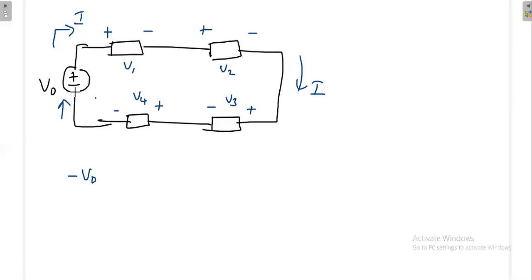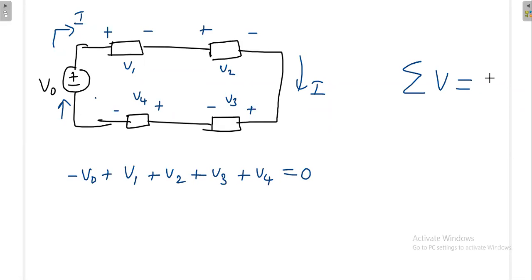Now I go in this way. First minus is there, minus V naught. Then I go here, I am seeing plus, so that is plus V1. Then plus V2, then again plus V3, then plus V4, and finally it is 0. This is that concept: algebraic sum of voltage in the loop is equal to 0. Whatever it is there, I am putting directly. Then you know the mathematics, so you can write like this: V1, V2, V3, V4. Here V0 is the voltage supplied, and V1, V2, V3, V4 are the voltages absorbed by the elements.